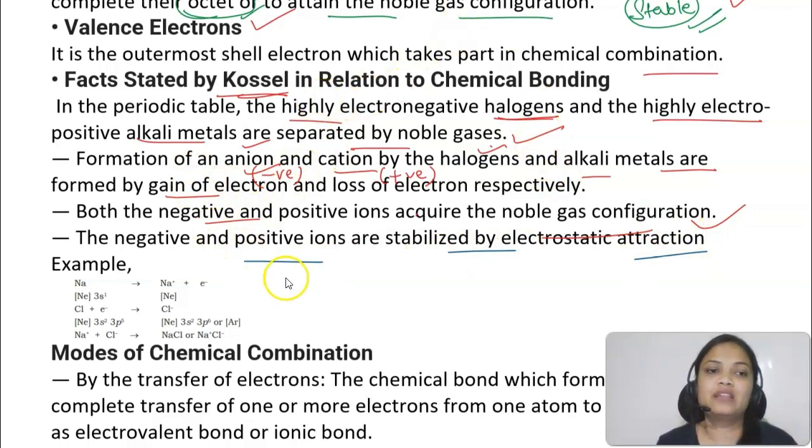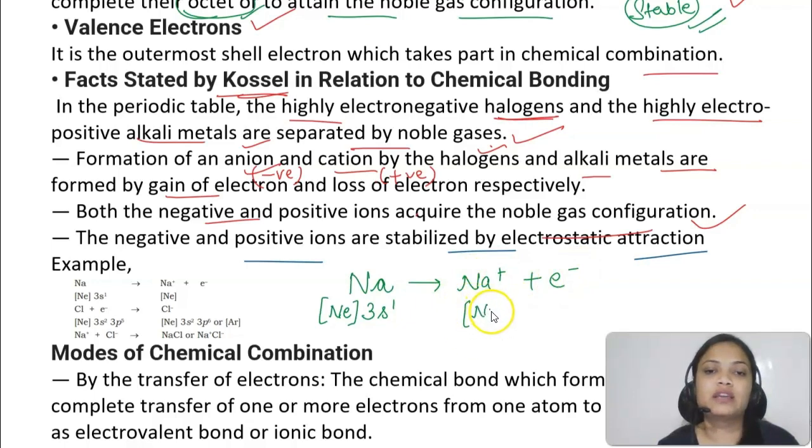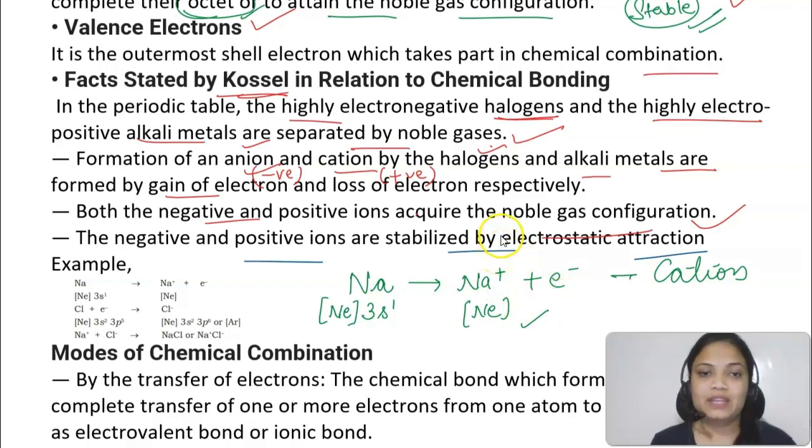For example, you can see sodium. Sodium has atomic number 11. In the last lecture I told you how to write the configuration. So it has 11 electrons, neon has 10. So [Ne] 3s1 would be the configuration of sodium. Now you can clearly see that there is just one more electron. If sodium loses this electron, it will have the configuration of neon gas, the nearest noble gas. So here sodium is forming a cation, and this sodium cation, Na+, has the electronic configuration of a noble gas.